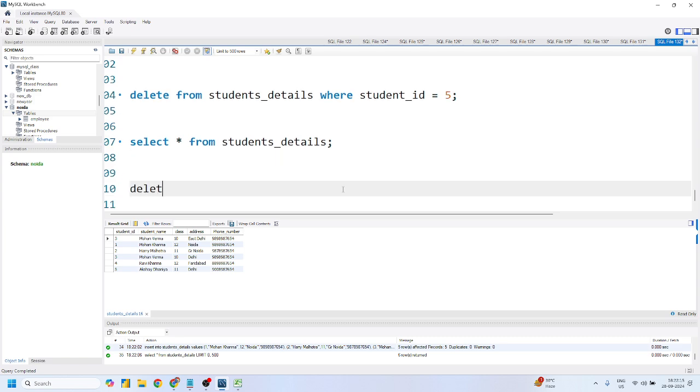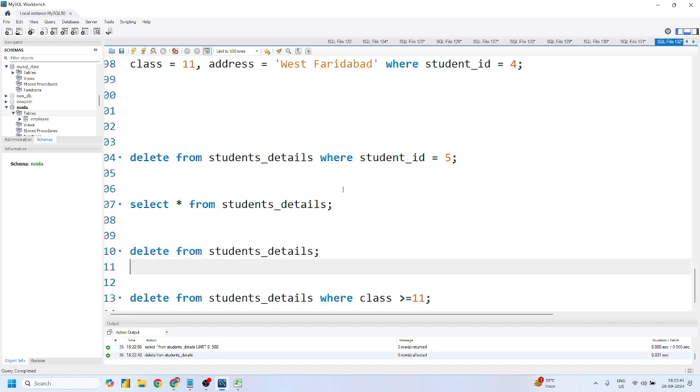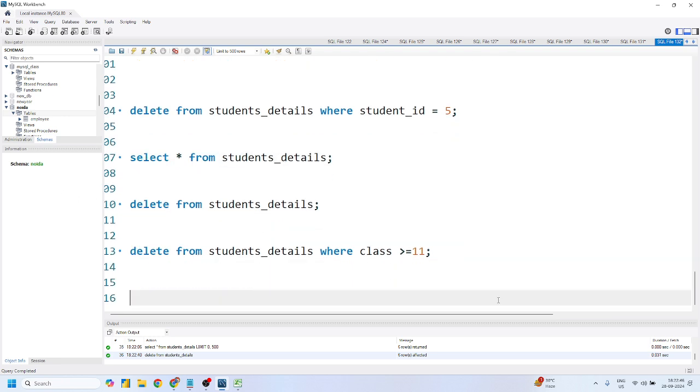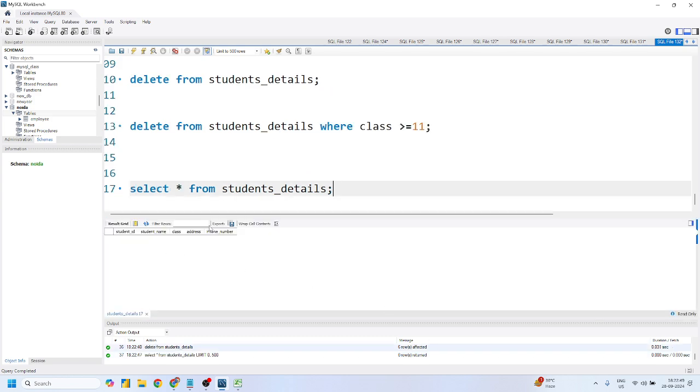Now I know that I can delete all the records. I'll simply write delete from my table name, students details. It will try to delete all the values one by one, right? That's why we have another concept called truncate table. Now if I run this, I'll only have 0 records, with the column names only.